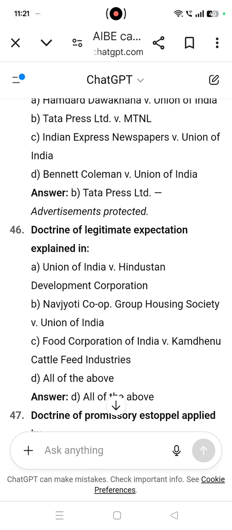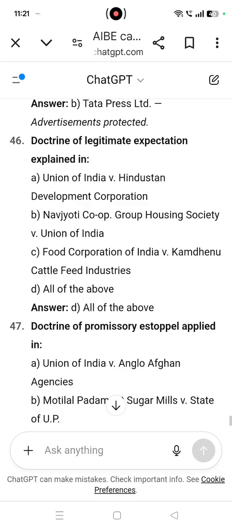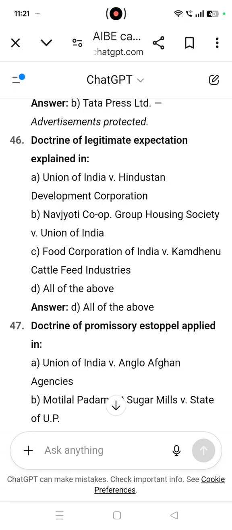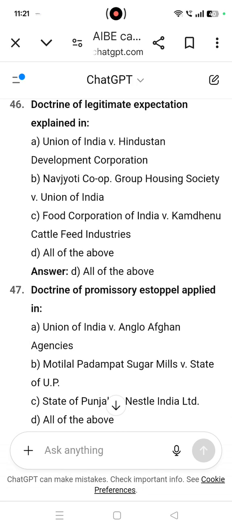Doctrine of legitimate expectation explained in all of the above. That is the Union of India versus Hindustan Development Corporation. Navjyoti Cooperative Group Housing Society versus Union of India. Food Corporation of India versus Kamdhenu Cattle Feed Industries.